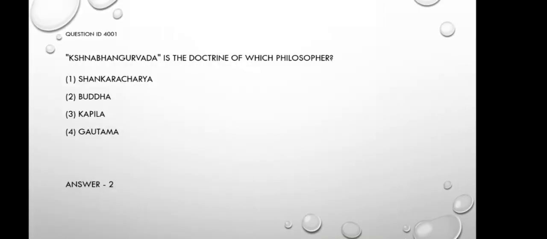Question number 1. Krishna Bhangurada is the doctrine of which philosopher? Option 1 Shankaracharya, option 2 Buddha, option 3 Kapila, and option 4 Gautama. This is a question from Padartha Vijnana Darshana portion and it is a direct question. Krishna Bhangurada is the Vada accepted by Buddha philosophy. So the right answer is option 2.